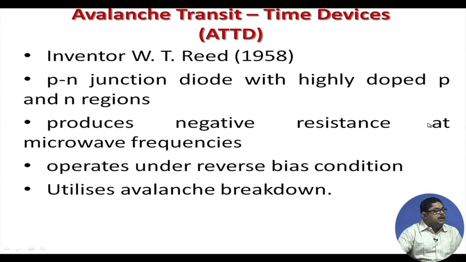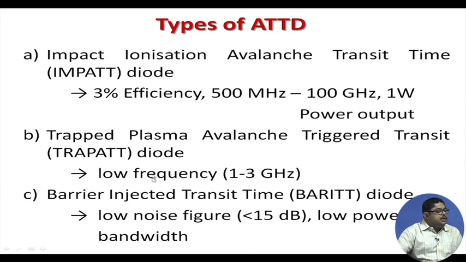This also produces negative resistance at microwave frequencies. This operates under reverse bias condition. So, it is a reverse bias diode, given sufficient reverse bias so that avalanche breakdown takes place. Now, there are three varieties of ATTD. One is called impact ionization avalanche transit time, IMPATT. This has 3% efficiency, up to 100 gigahertz, 1 watt power output. So, quite good.